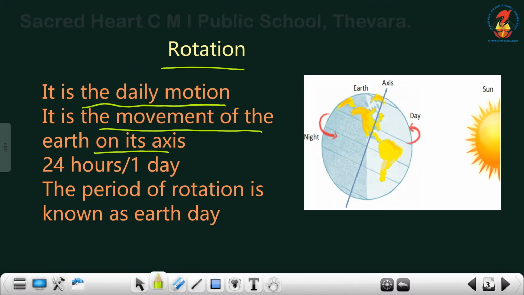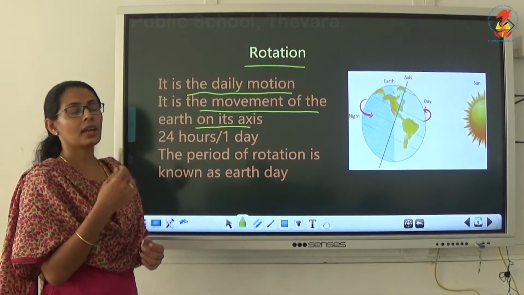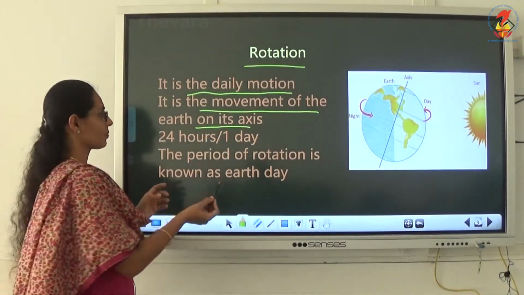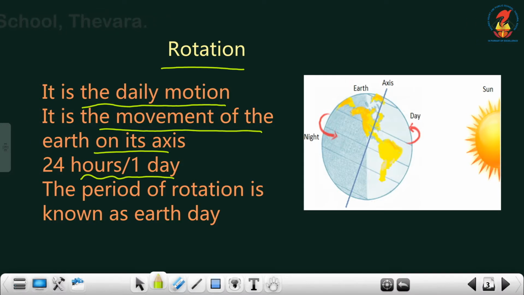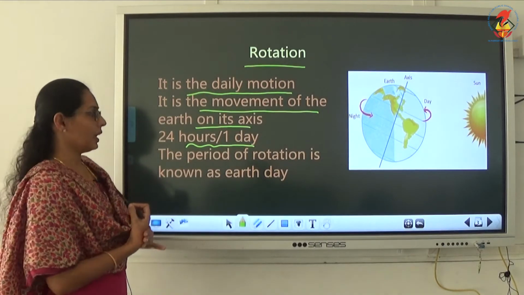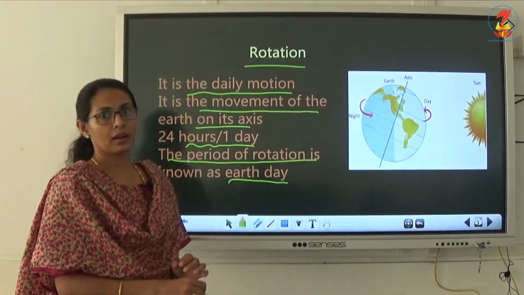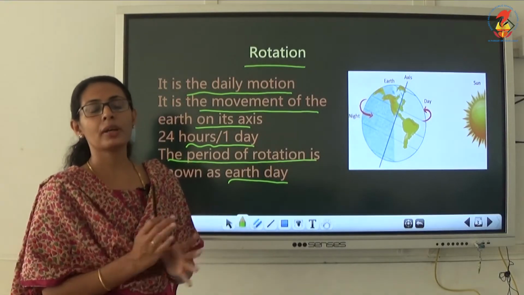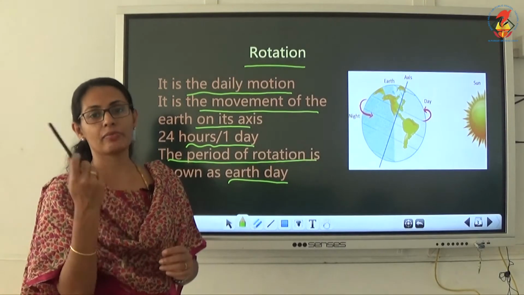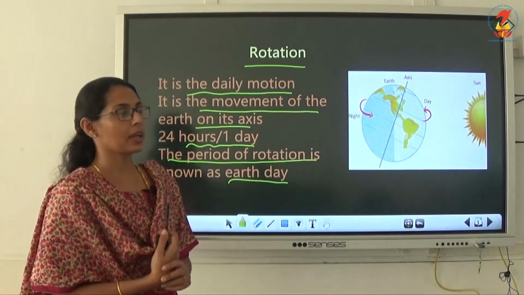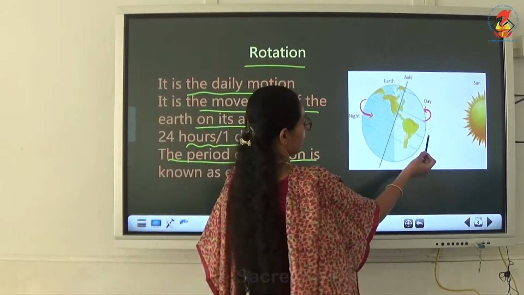Earth is rotating. How is it rotating? It is rotating on an axis. It requires 24 hours or 1 day. And the period of rotation is known as the earth day. How much time the earth takes to complete one rotation, that is known as the earth day. Okay, so this is the earth rotation.